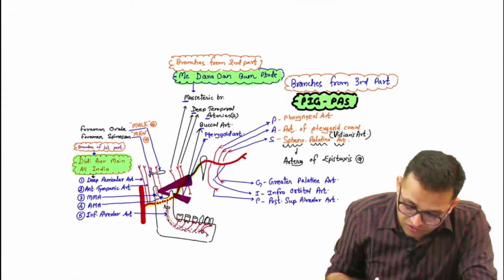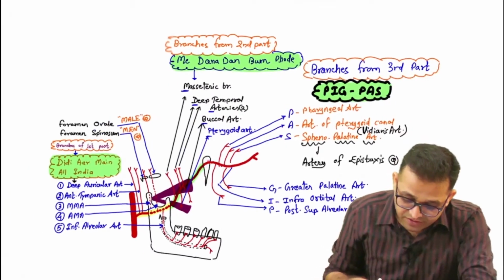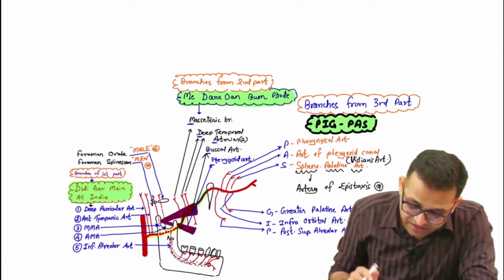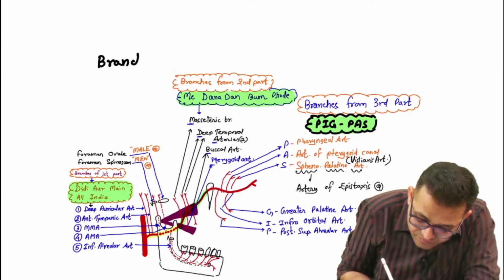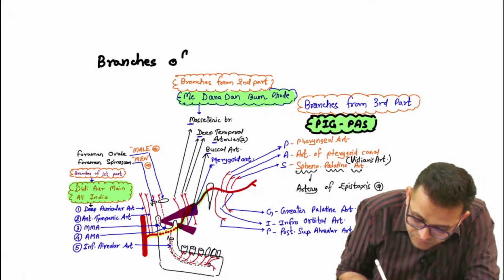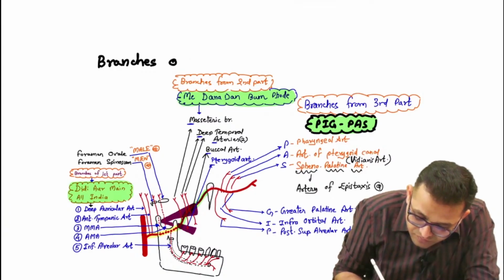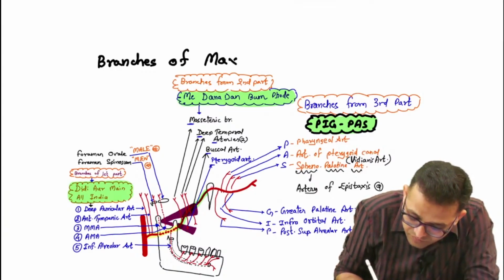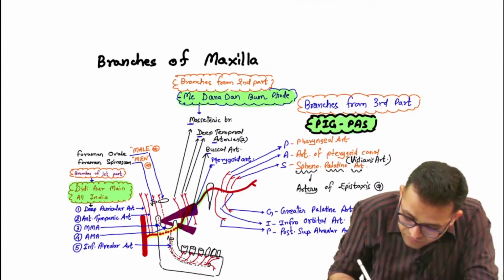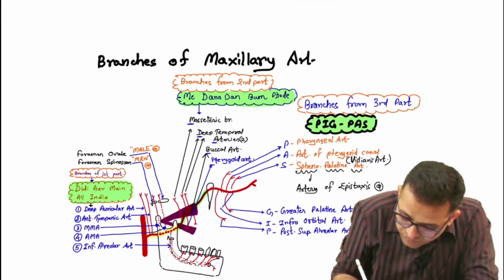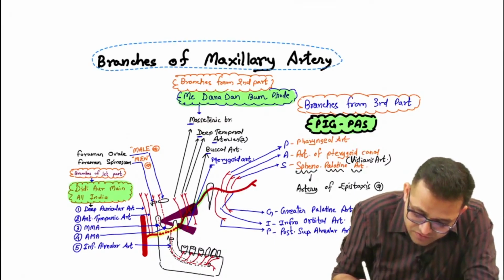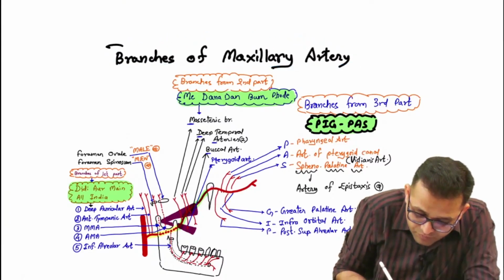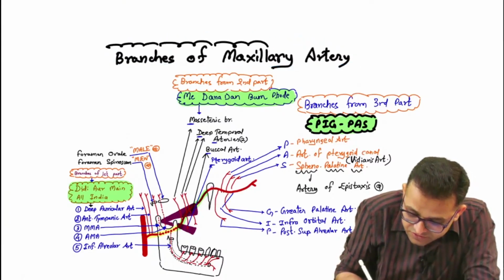So this is all about the branches of the maxillary artery. Agree, beta? Fine. So hope you understood today's class.